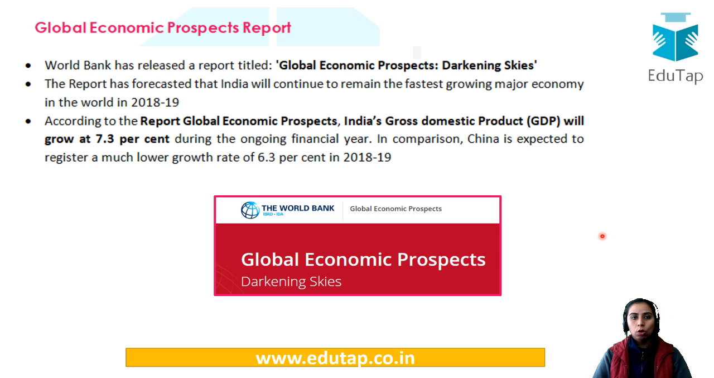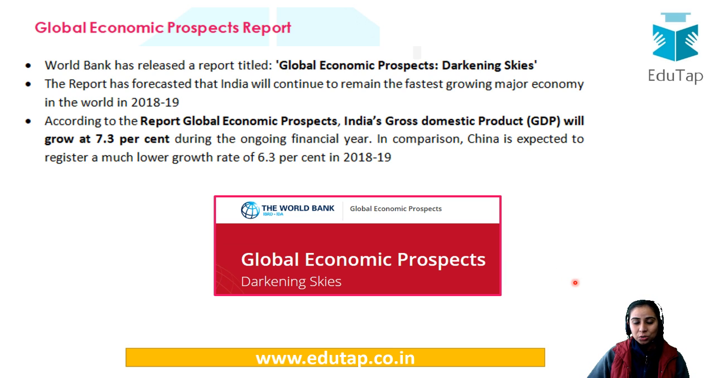Okay, so the Global Economic Prospects Report. The World Bank has released this report titled Global Economic Prospects: Darkening Skies. Apart from the report, the releasing agency is also important for you, and we'll see what the forecasts of this report are. The theme was darkening skies. You have to know that the Global Economic Prospects says darkening skies.